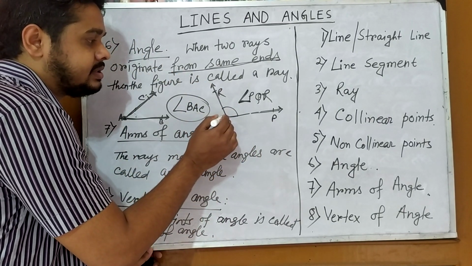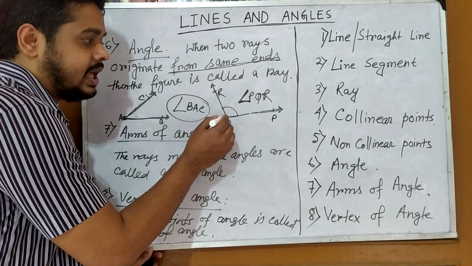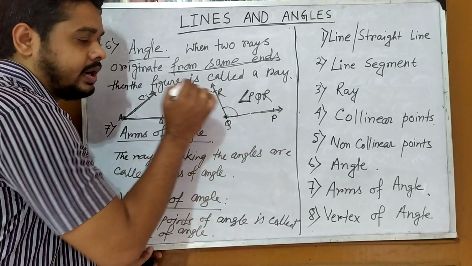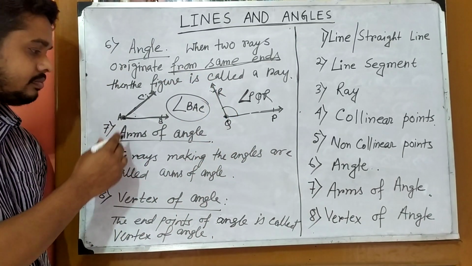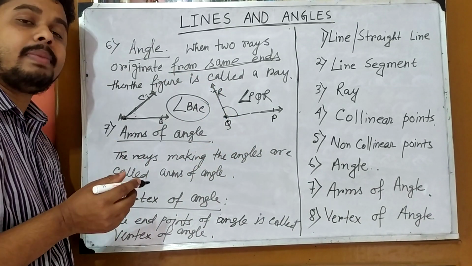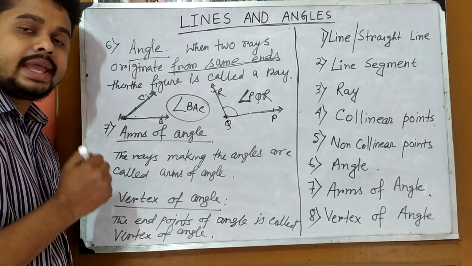This point will always be in the middle of these two rays. Okay, PQR.